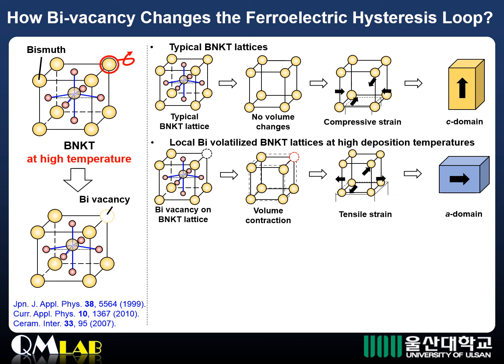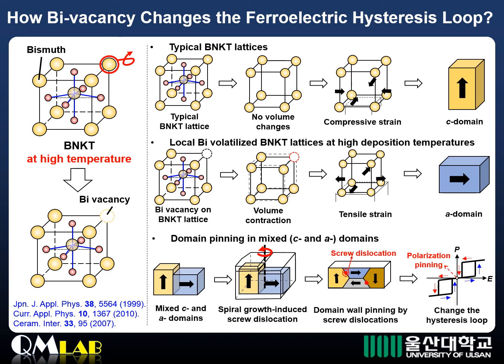The BNKT lattice with bismuth vacancies leads to a reduction in the lattice volume. It obtains tensile strain, resulting in forming the A domain locally. The mixed C and A domain configuration results in spiral growth, inducing screw dislocation at the domain boundary. The screw dislocation causes domain wall pinning, and then the BNKT thin film would show a double hysteresis loop.